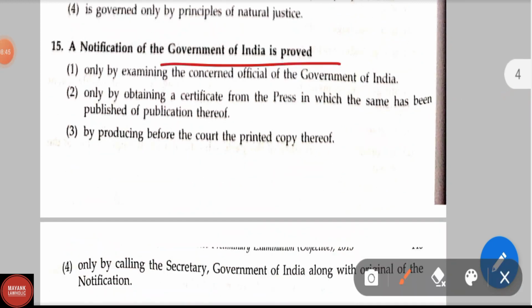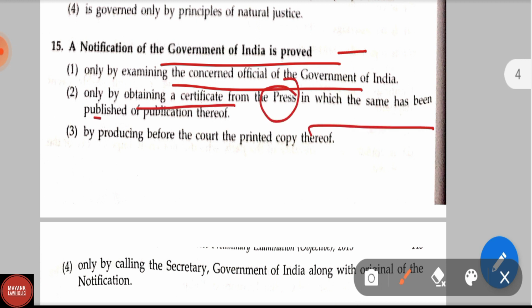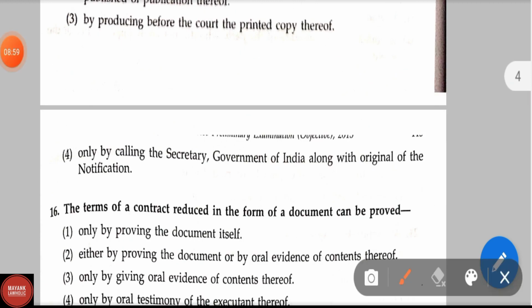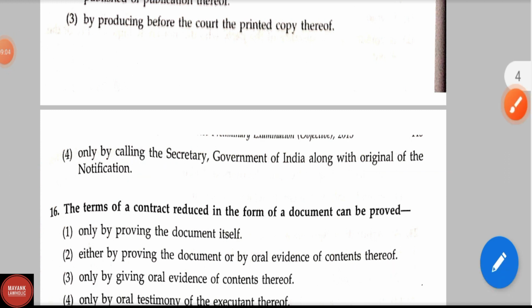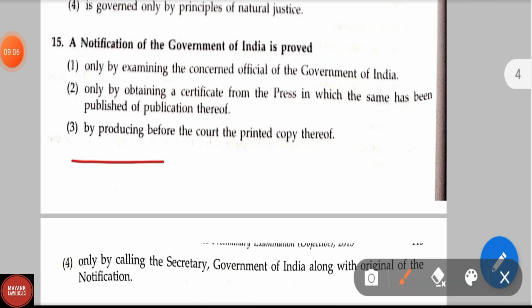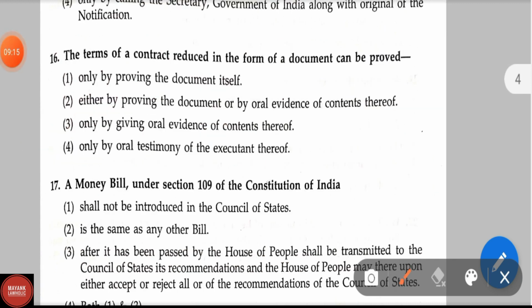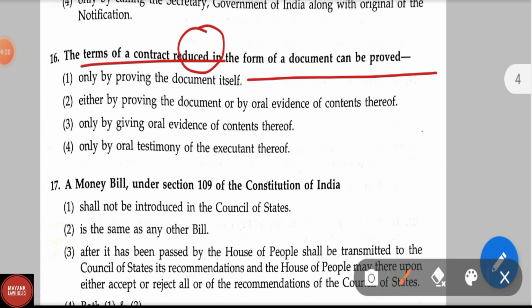Question number 15. A notification of the Government of India is proved: only by examining the concerned officials of the Government of India; only by obtaining a certificate from the press in which the same has been published; or by producing before the court the printed copy thereof. Option 4, only by calling the Secretary of the Government of India along with the original notification. Here the correct answer is option third, by producing before the court the printed copy thereof. Question number 16. The terms of a contract reduced in the form of a document can be proved only by providing the document itself. This is the correct answer.